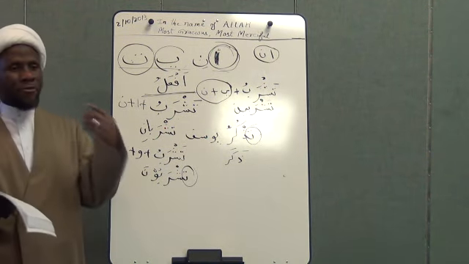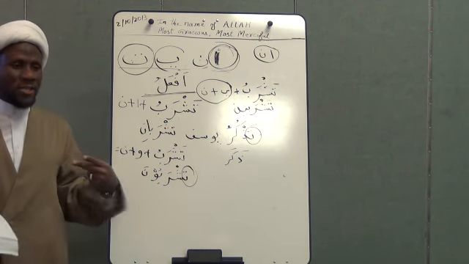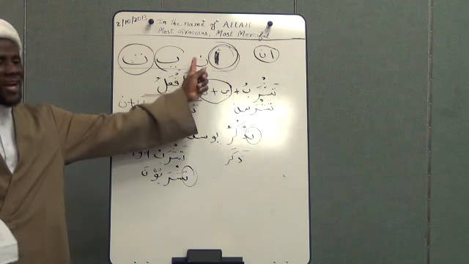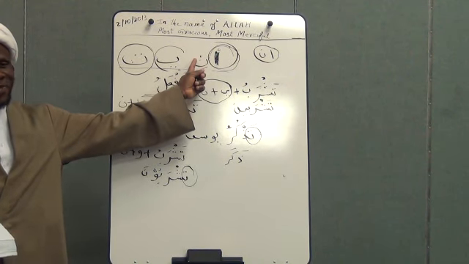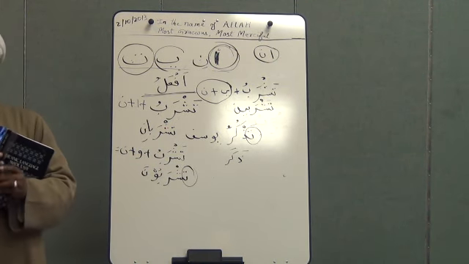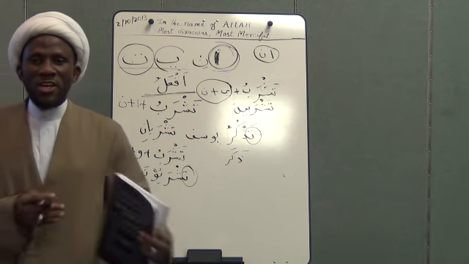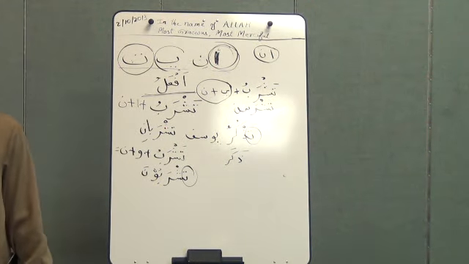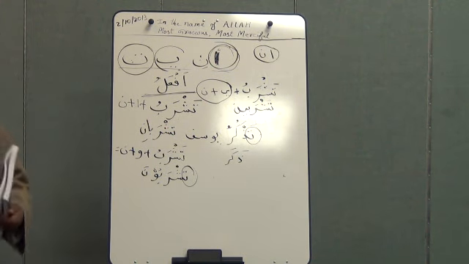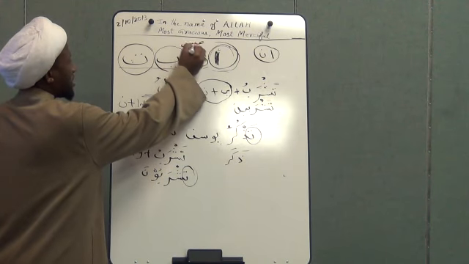But if you want to talk about first person but dual, I'm sorry, two of us, right? Me and you. What do we say? Then we use the noon here. Okay, so what do we say? Naf'alu. Yes. So if I want to say I am living, how do I say? We say adhhabu. No, I am living. You're living? I say a'ishu. Al-aish means living. The person is living. From the word aish. Yes, aish.